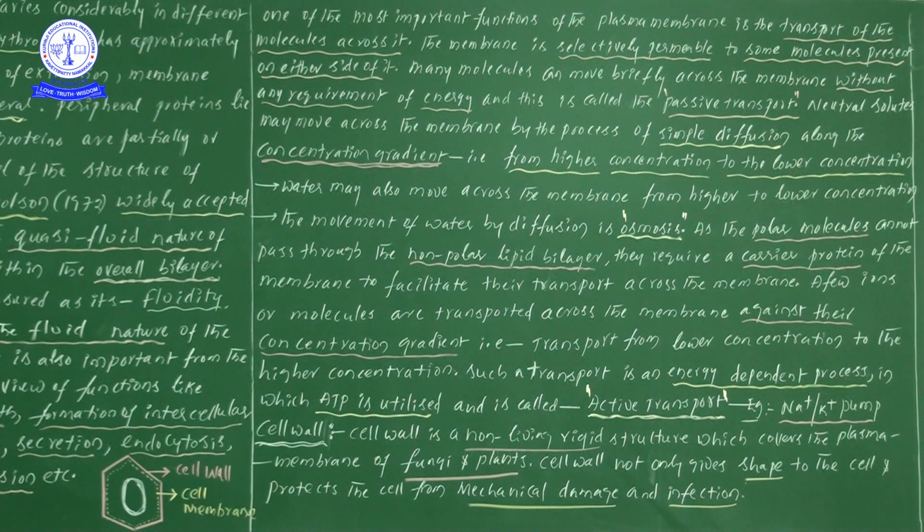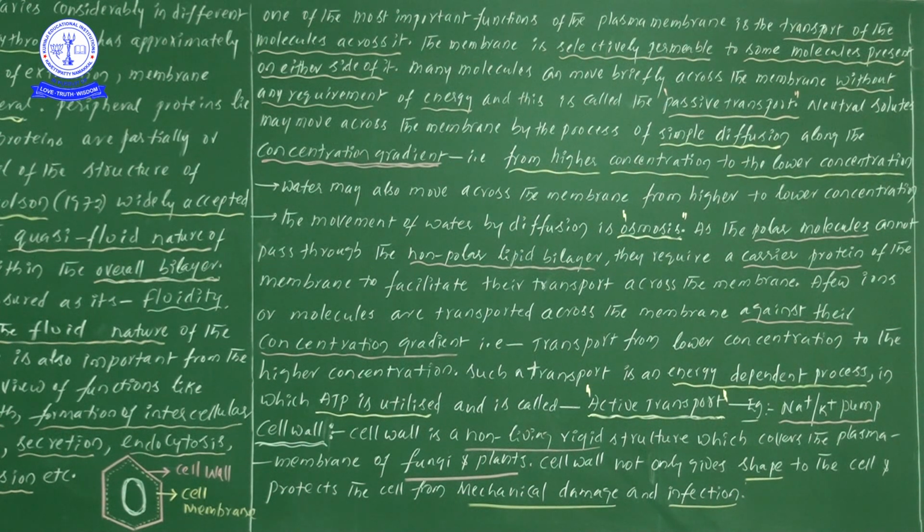So there the cell membrane is there. In the previous video we learned that it has an association with the outer environment. So what is the main important function of the plasma membrane? Definitely it is involved in the transport of molecules across it. Through the plasma membrane we can see the transport of molecules.